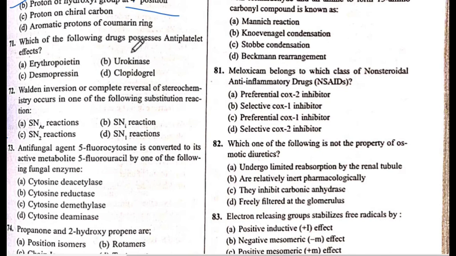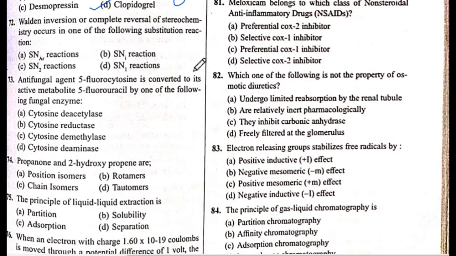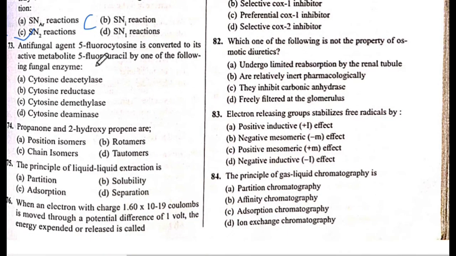Which of the following drugs possesses antiplatelet effect? The answer is D, clopidogrel. The answer is D. Next is 72 question number. Walden inversion or complete reversal of stereochemistry occurs in one of the following substitution reactions. The answer is C, SN2 reaction. The answer is C. Next is 73 question number.